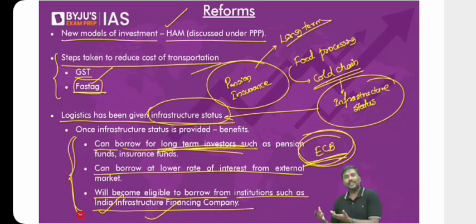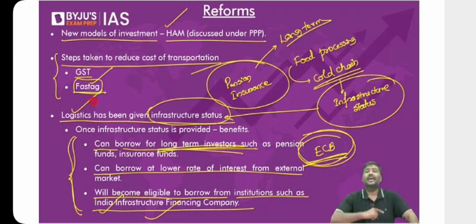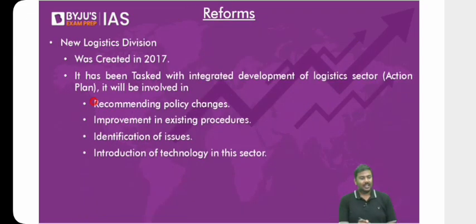If I have a company and that company is not part of infrastructure status, I cannot borrow under all of this. Right? So this is basically one more important advantage. Logistics sector has been given infrastructure status now. Next, a new logistics division has been set up. Right? A division within the Ministry of Commerce. Remember this, within the Ministry of Commerce.